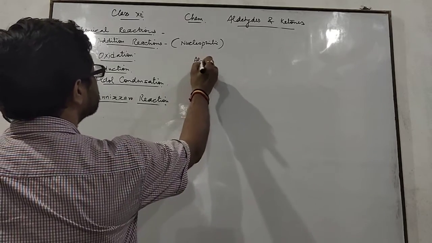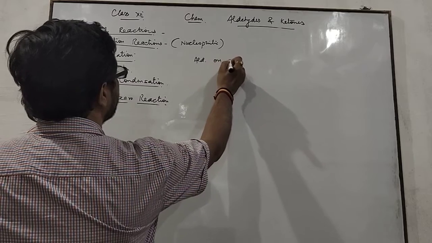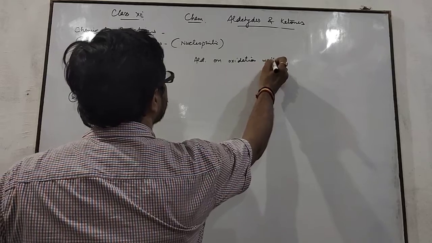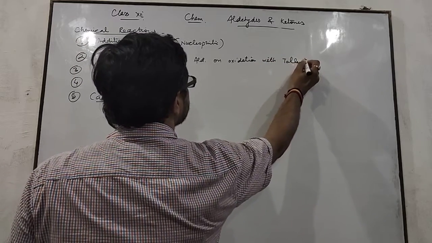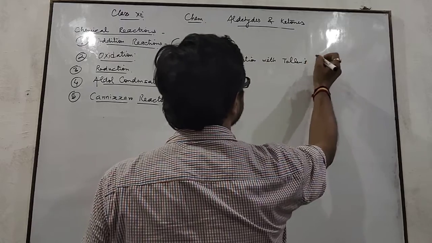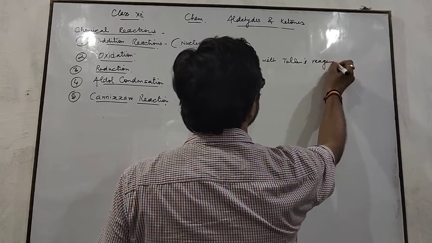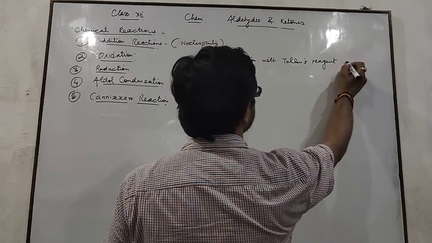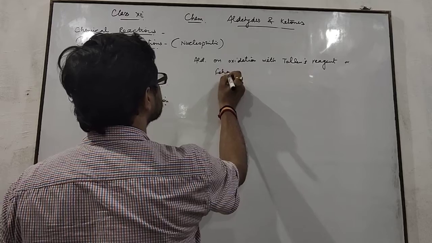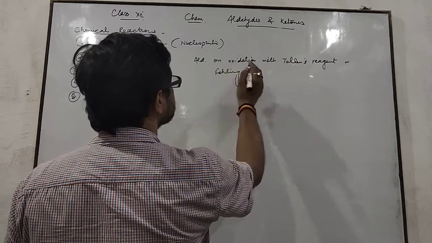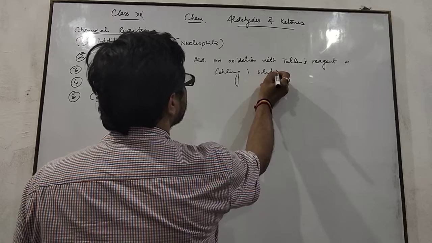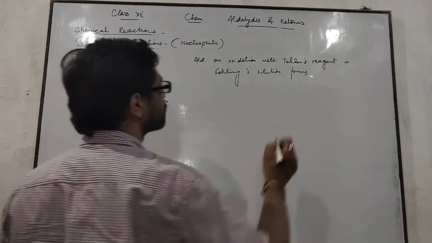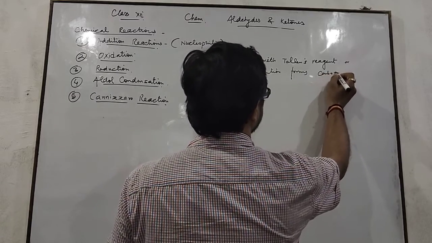Aldehydes on oxidation with Tollens reagent. Tollens is a scientist's name, Tollens reagent. Aldehydes on oxidation with Tollens reagent or Fehling solution, Fehling is another scientist's name, are oxidized to give carboxylic acids.